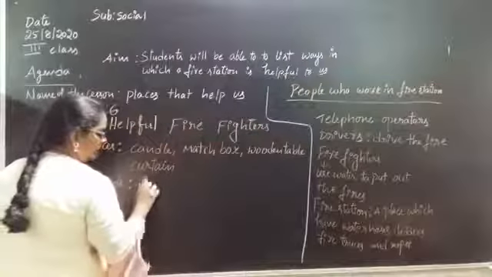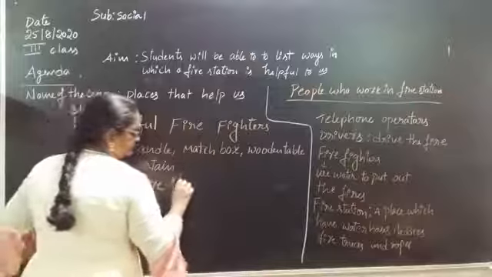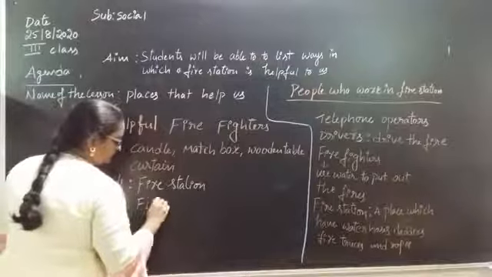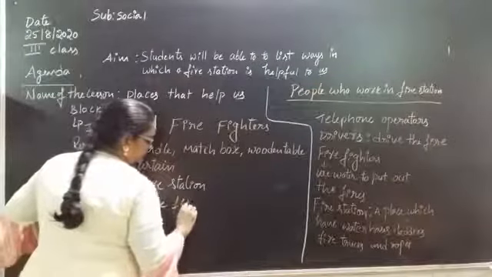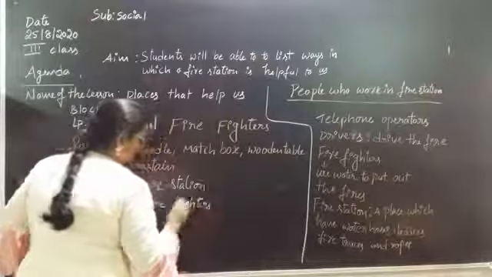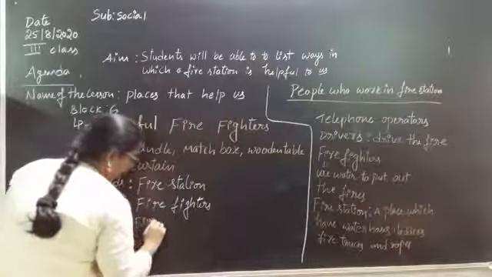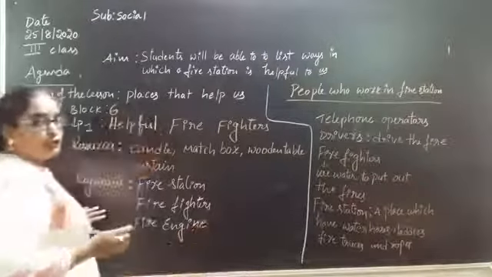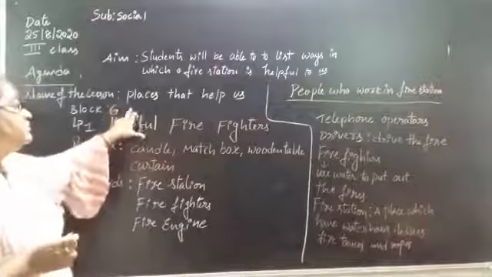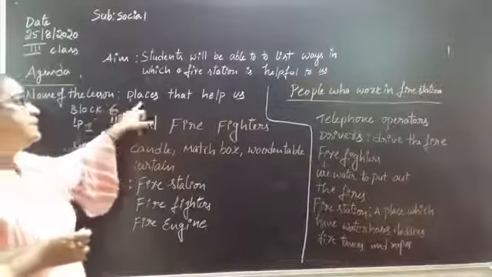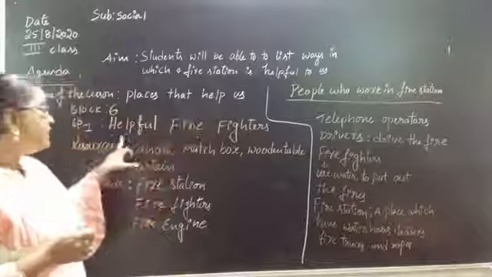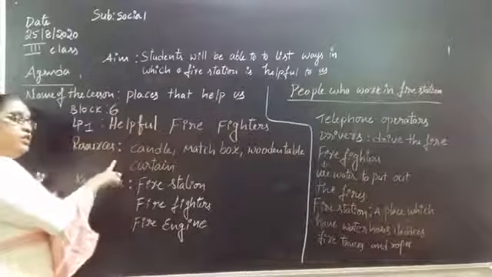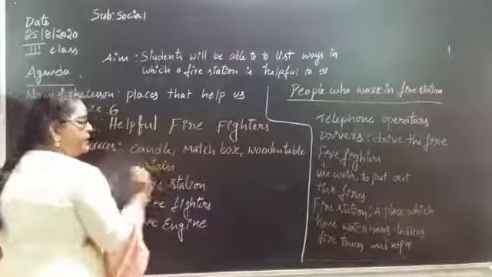So what are the new words in this lesson we have learned? Fire station, firefighters, and fire engine. Right, children? So today we have learned which lesson? Lesson Block 6, places that help us. In that our LP1 is what? Helpful firefighters. In that, what are the resources we have used? Candle, matchbox, wooden table and cutter.